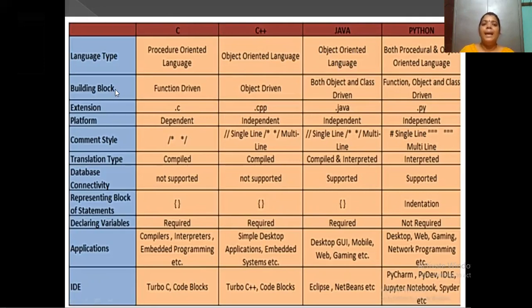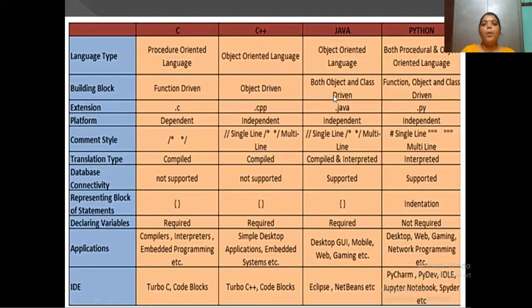Second thing is building blocks. C language is function driven. Why is it called function driven? In C language we are using functions to write the program and to solve the program easily. And in C++, the objects and classes are used here.